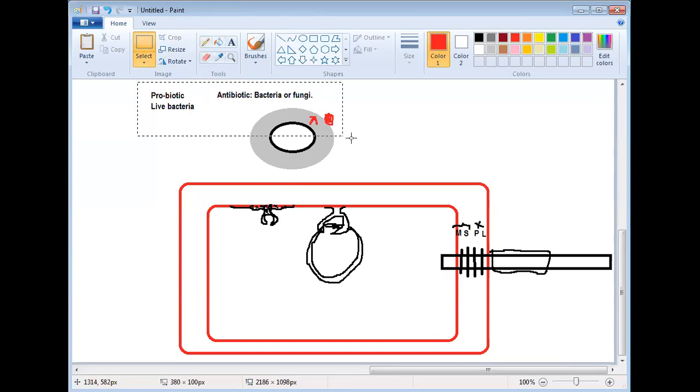Is it understandable? Sir, could you please explain that clear zone? See, this is a petri dish.